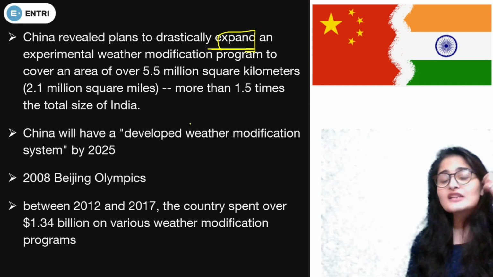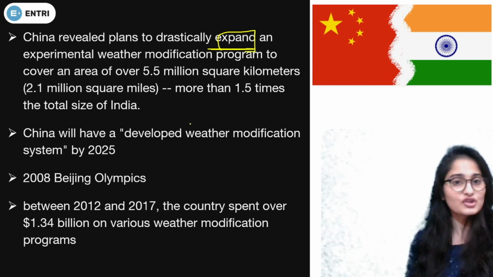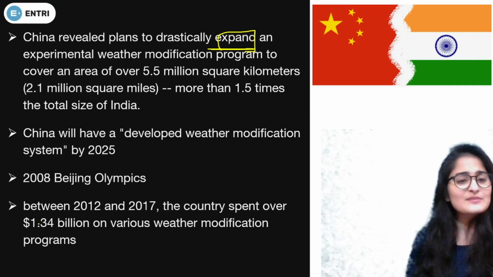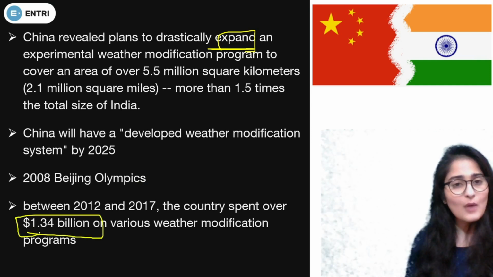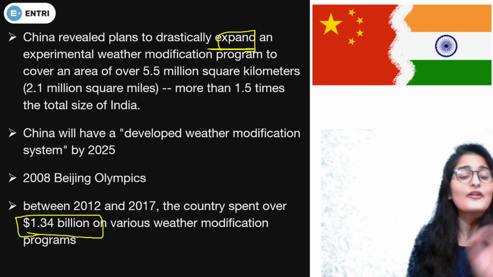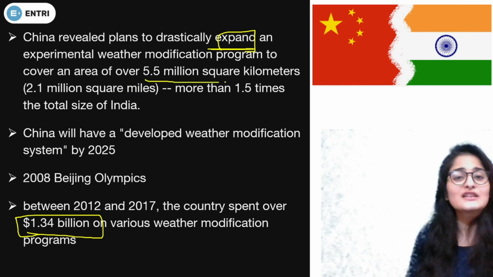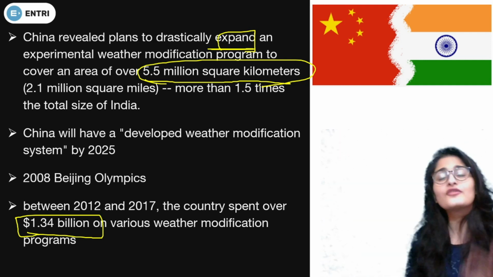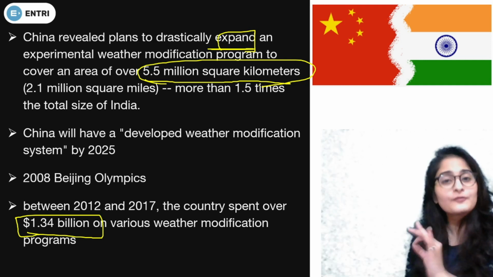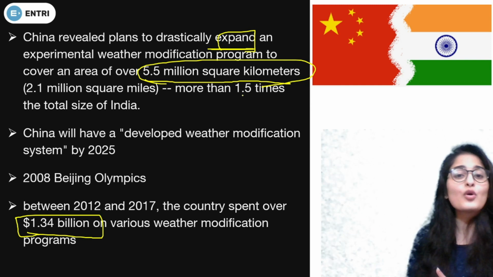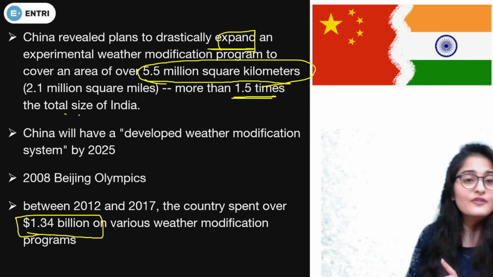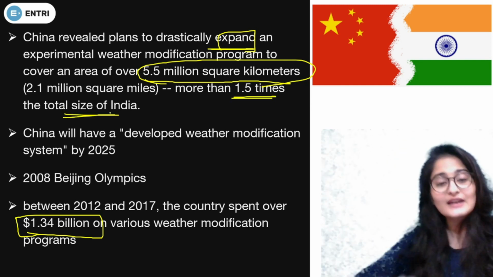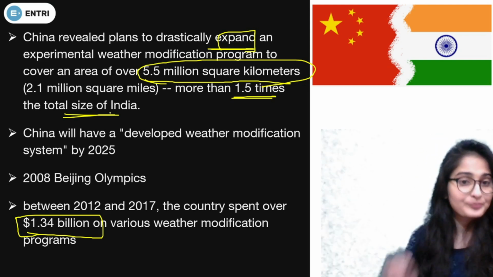China has been doing research on its own and has spent approximately 1.34 billion as of now. The recent breakthrough is that they can affect about 5.5 million square kilometers of area if this weather modification program comes into force. This means that more than 1.5 times the total size of India can be affected via this program.